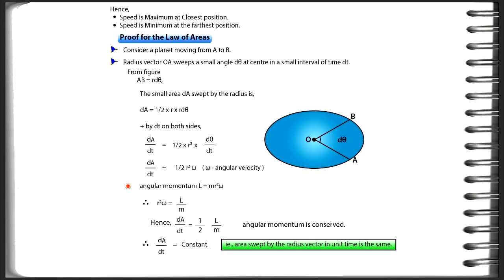Angular momentum L equals m r square omega. Hence r square omega equals L by m. Hence dA by dt equals half L by m. Angular momentum is conserved. Hence dA by dt equals constant. That is, the area swept by the radius vector in unit time is the same. A video is given here. Please watch it.